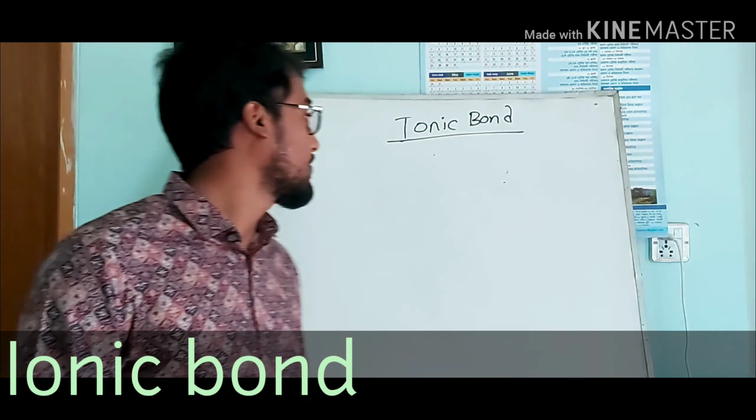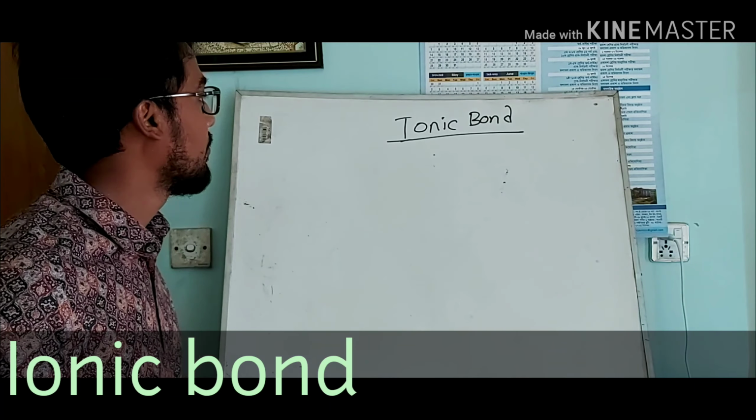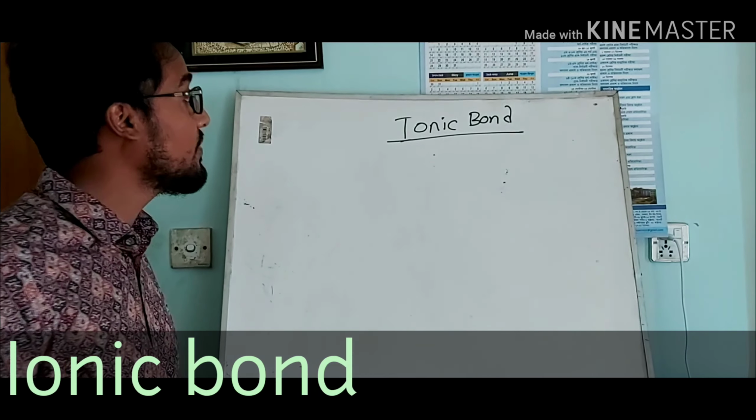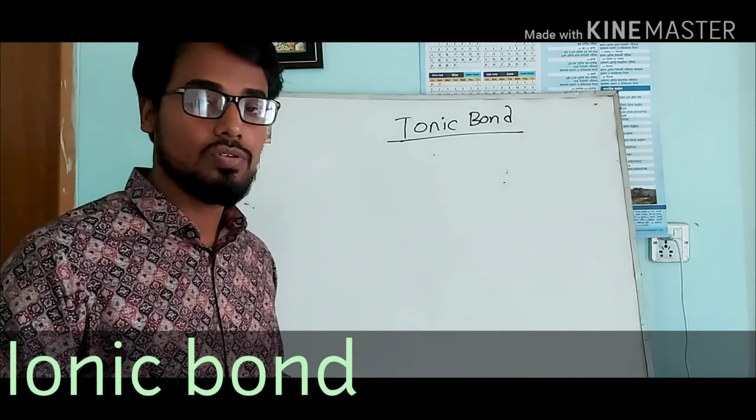Let's start the topic: ionic bond. First question: what is an example of ionic bond?